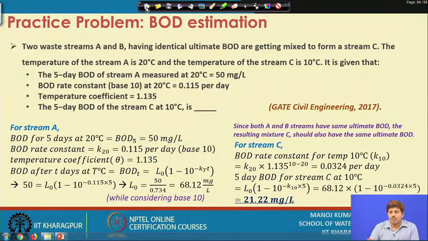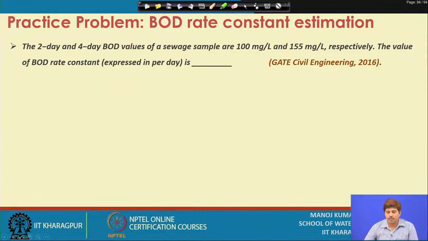So, problems are simple if you see, one just needs to understand the basic concept, okay, and these are quite popular problems for exams. There is another problem from GATE of 2016. There are 2-day and 4-day BOD values given of a sample, 100 milligram per liter and 155 milligram per liter, and we need to determine the rate constant.